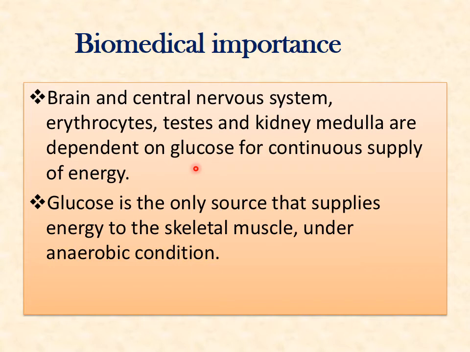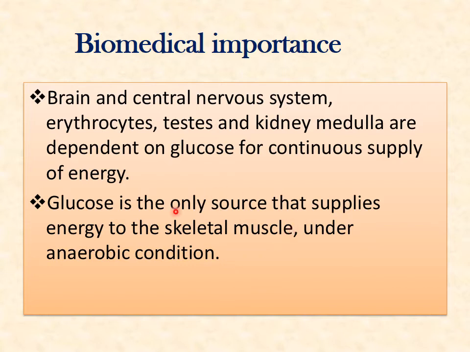So this is a very important pathway, in that in fasting condition glucose is produced. This glucose becomes the source of energy for the central nervous system, brain, RBCs, testes, kidney medulla and so on.